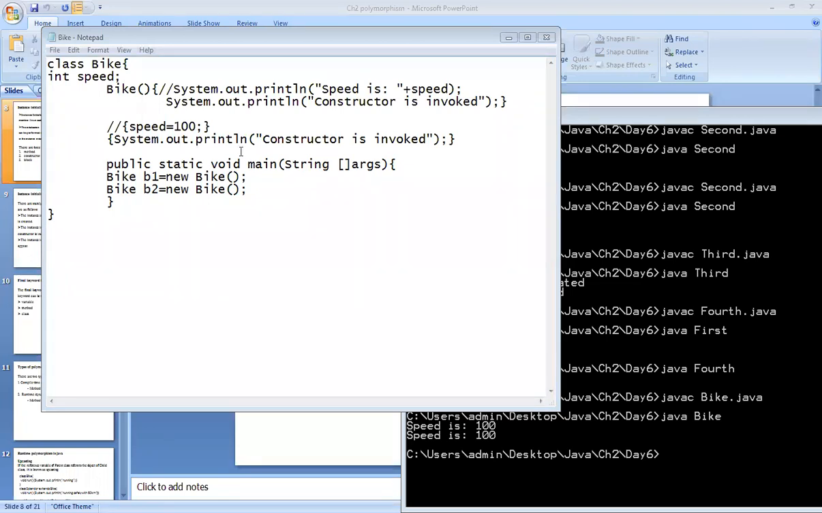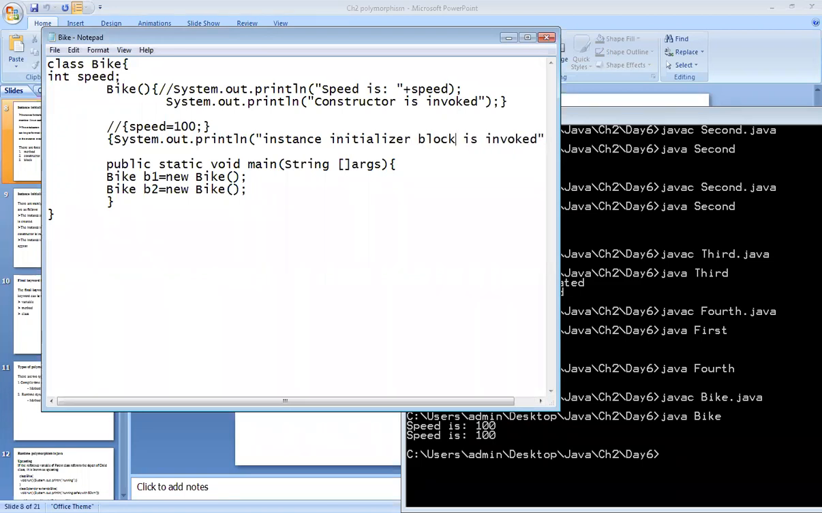And in this statement, I will write one sentence as "instance initializer block is invoked." And the remaining code, I will keep as it is.